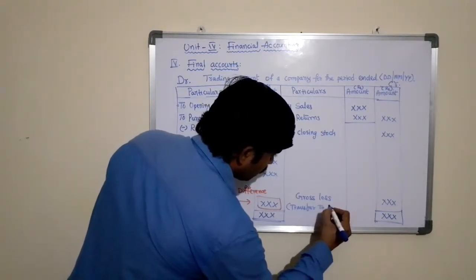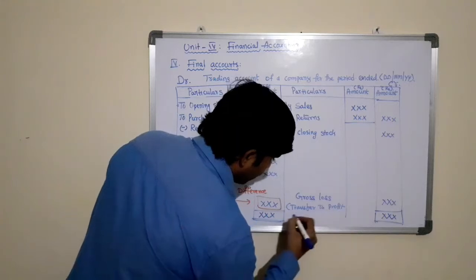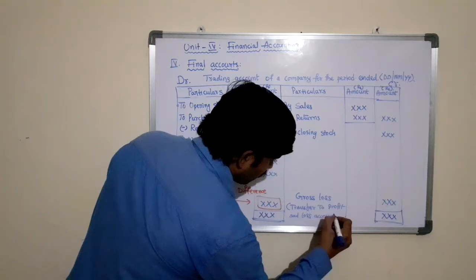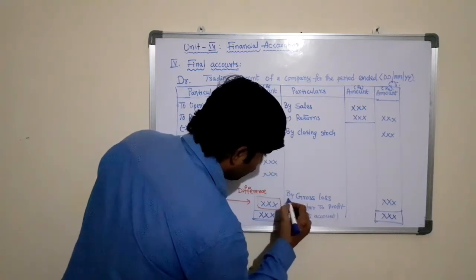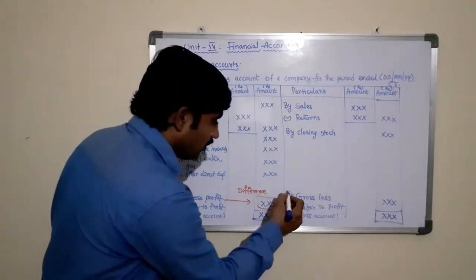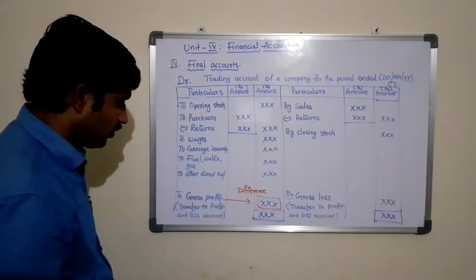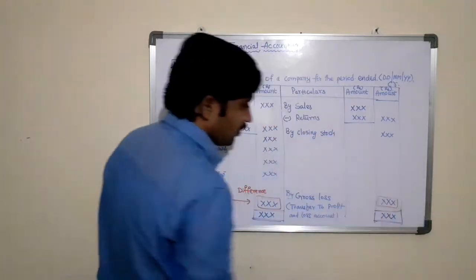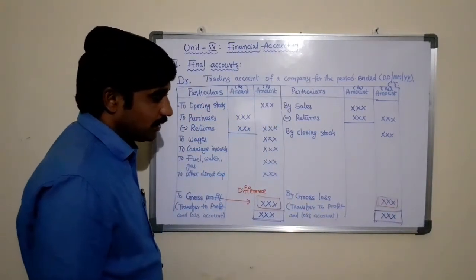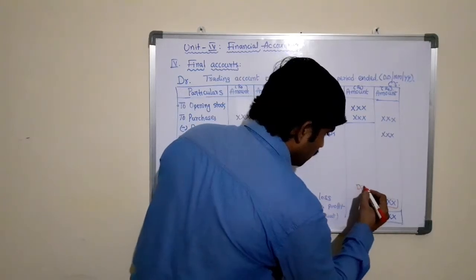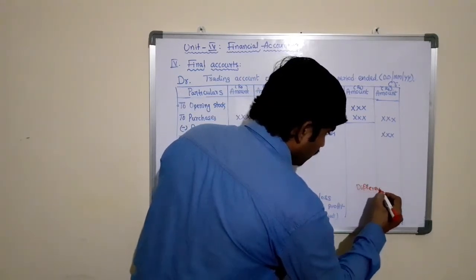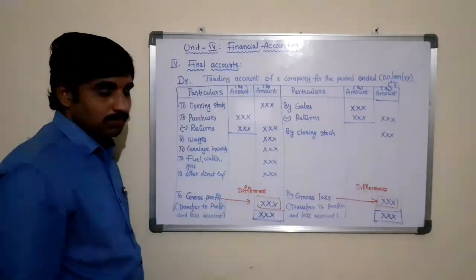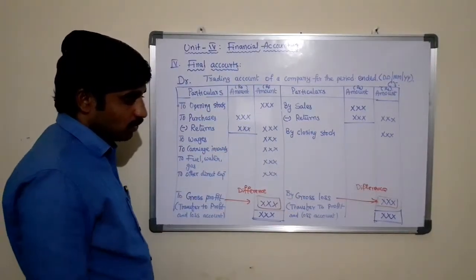Transfer to profit and loss account. As it is the credit side, we need to start with the word "By gross loss". So this is the difference amount in the credit column.